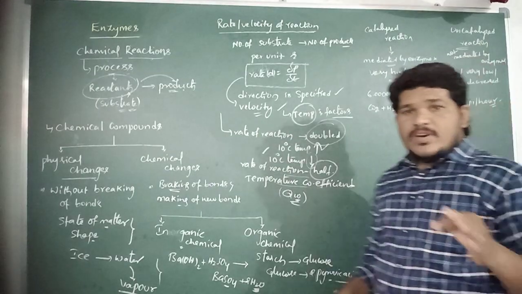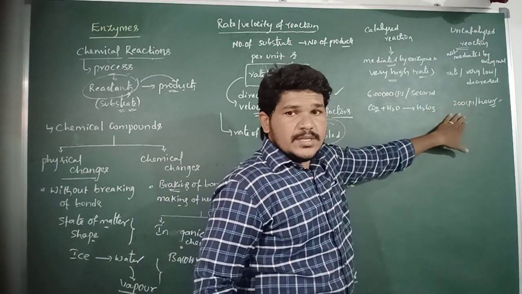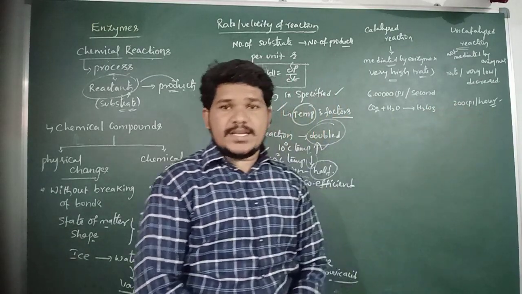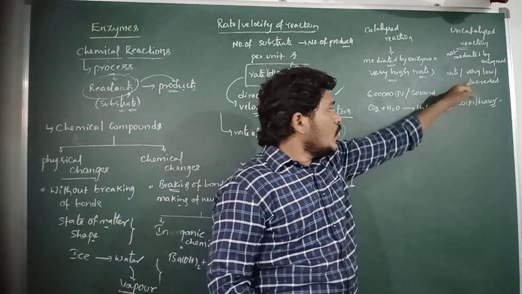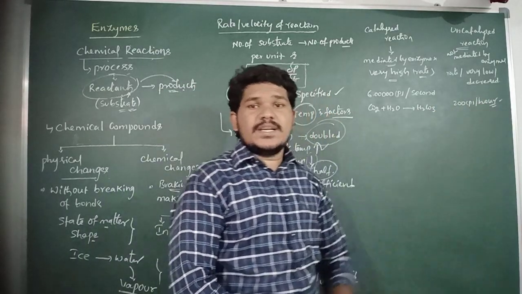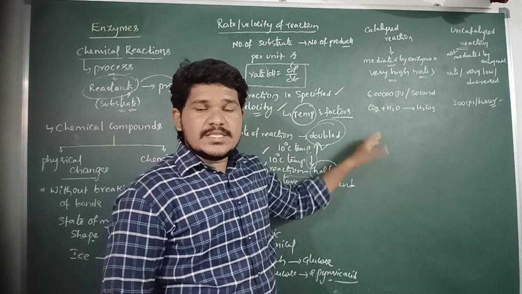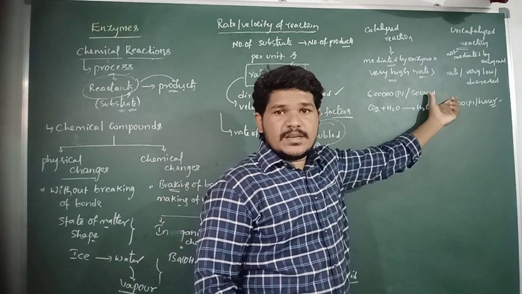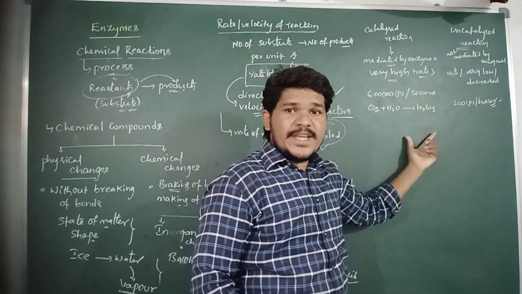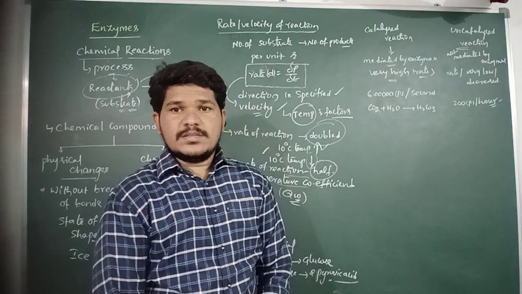So here, per hour only 200 products are produced in the uncatalyzed reactions. So the rate or velocity of reaction is very low in the uncatalyzed reactions. But in the catalyzed reactions, 6 lakh products are produced every second when the enzyme mediates the reaction.